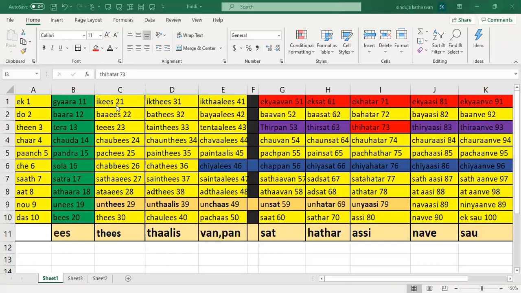The 20 series is called is. So hereafter, you will read all these numbers from backwards. If you want to say 21, you read it from behind and say ik is, ba is, te is.